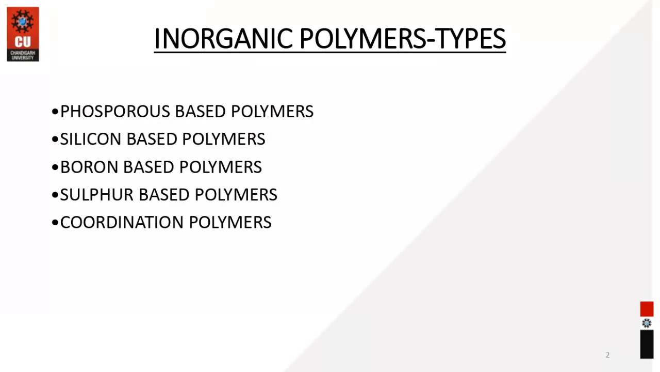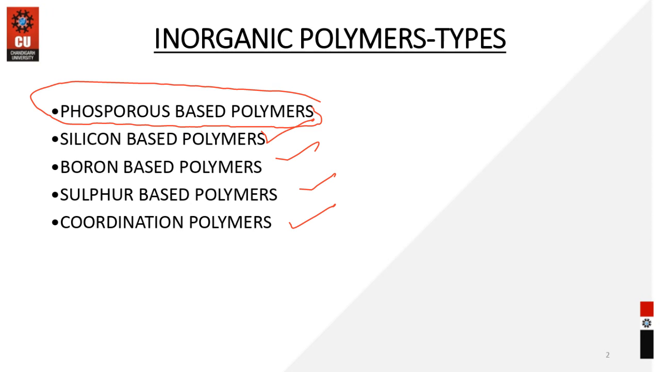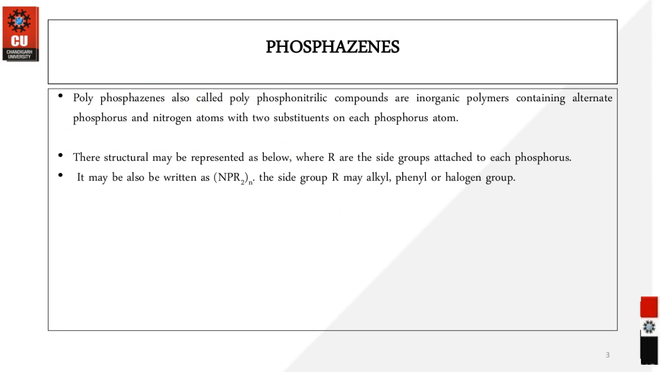So as you know, we have a wide range of inorganic polymers which may be based on silicon, boron, sulfur, or there are some coordination type polymeric species. So today we are going to have a look at the phosphorus based polymeric species. These are the synthetic polymeric aspects of these important polymeric reactions where we can explore these molecules for a wide range of applications.